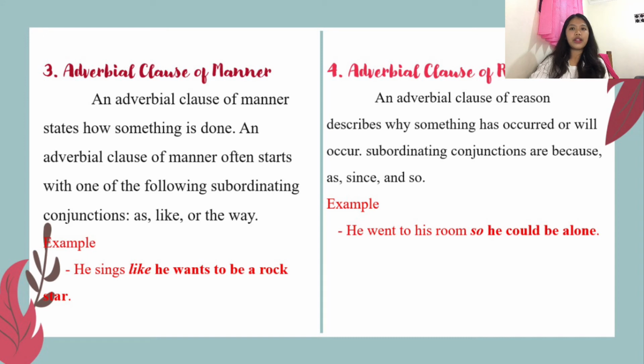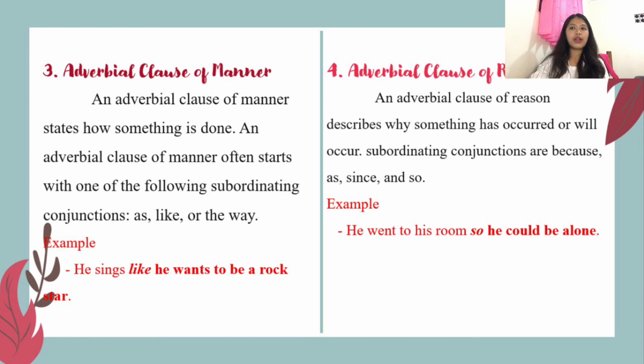Next, the adverbial clause of manner. An adverbial clause of manner states how something is done. An adverbial clause of manner often starts with one of the following subordinating conjunctions: as, like, or the way. The example here is: he sings like he wants to be a rock star. So here the adverbial clause of manner is "like he wants to be a rock star", because it tells how something is done.